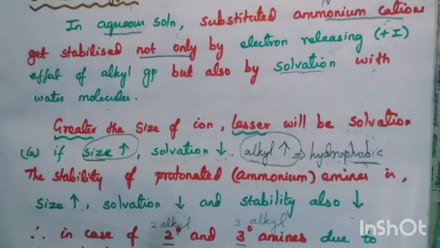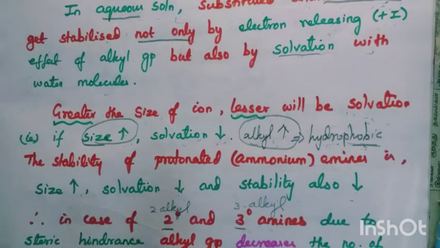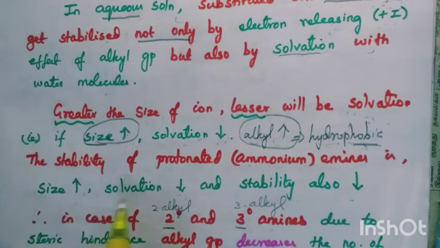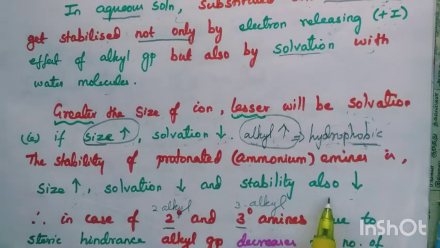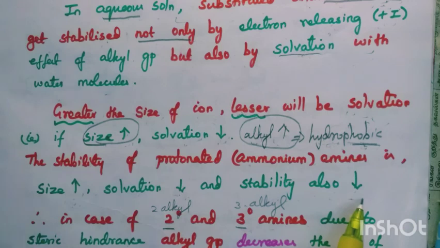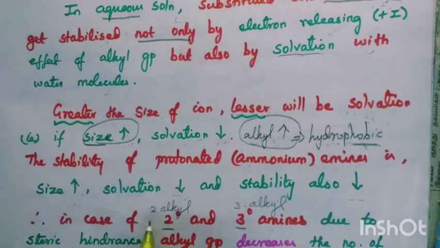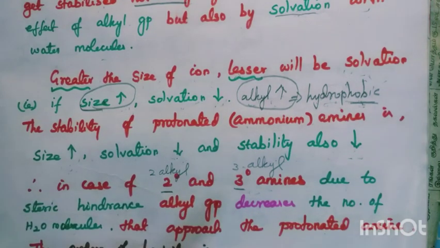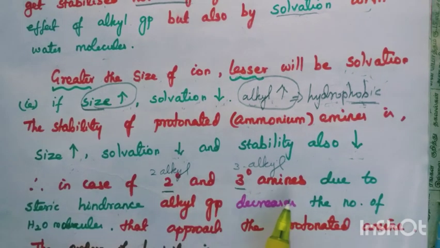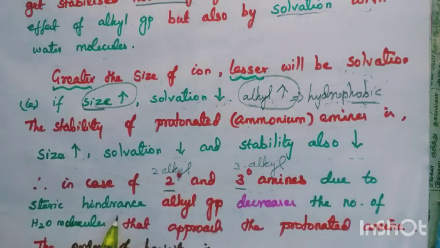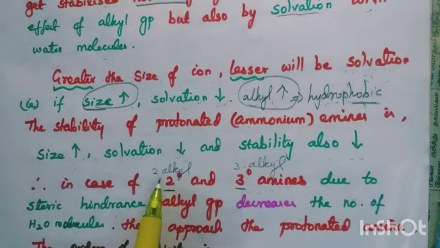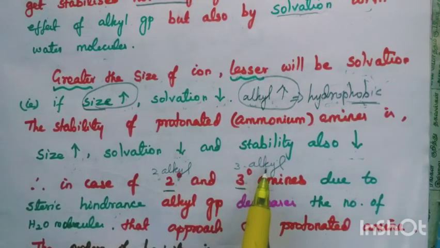The stability of protonated ammonium amines, now in the presence of water we are discussing. Size increases means solvation decreases and the stability also decreases. We are going to take into consideration secondary amine and tertiary amine. In the case of secondary and tertiary amines, due to steric hindrance, what is steric hindrance? More number of alkyl groups around the nitrogen. Secondary means 2 alkyl groups, tertiary means 3 alkyl groups.